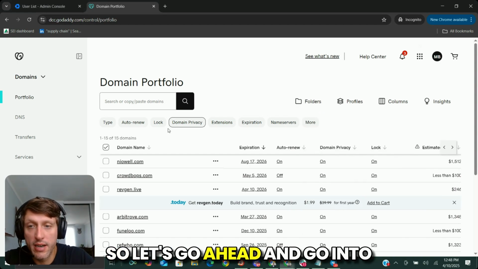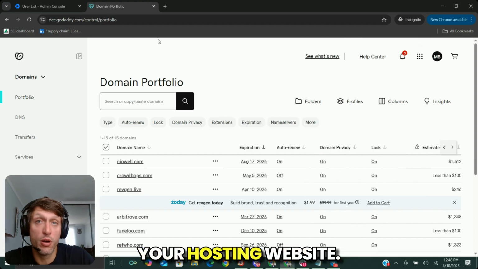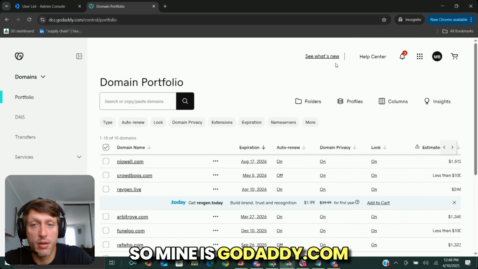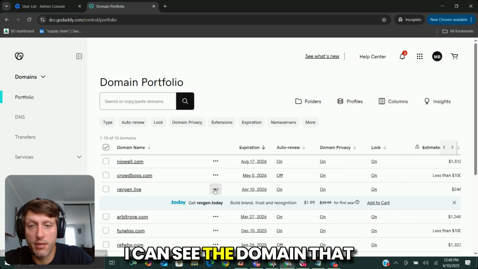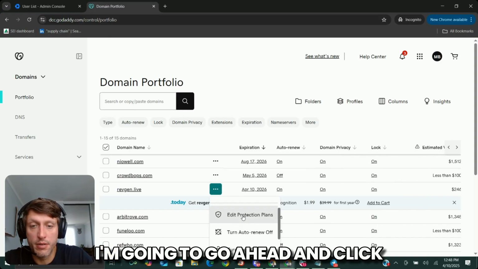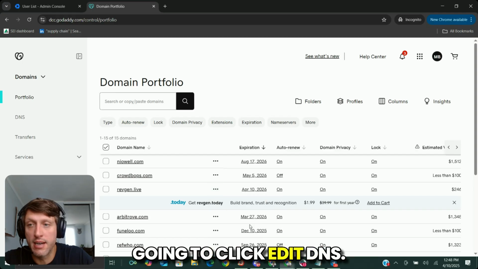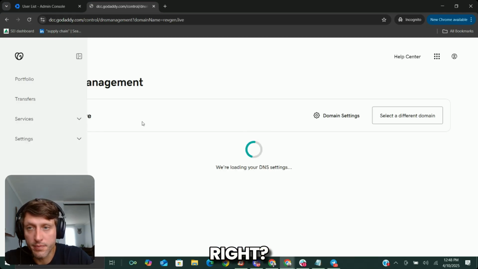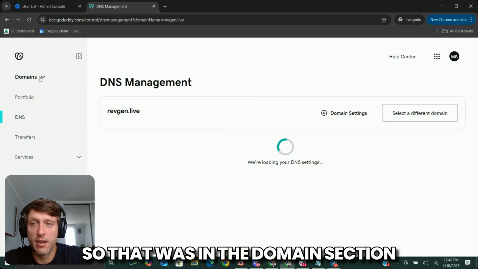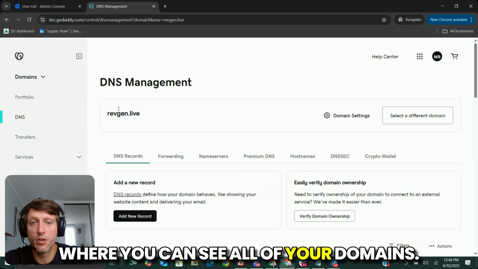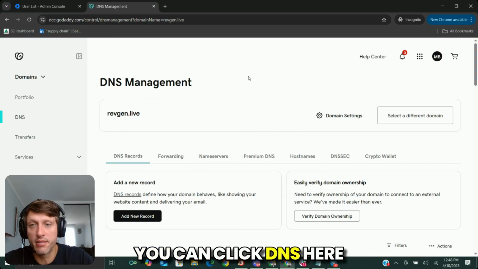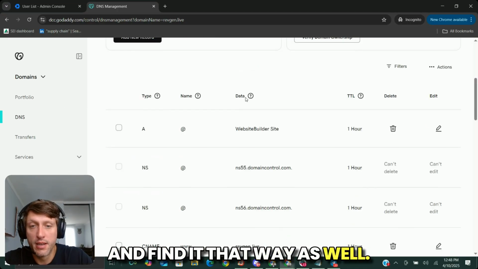So let's go ahead and go into your hosting website. So mine is GoDaddy.com. I've already signed in. I can see the domain that I want to edit right here. I'm going to go ahead and click the three dots and I'm going to click Edit DNS, right? So that was in the domains section where you can see all of your domains. Click the three dots. You can click DNS here and find it that way as well.